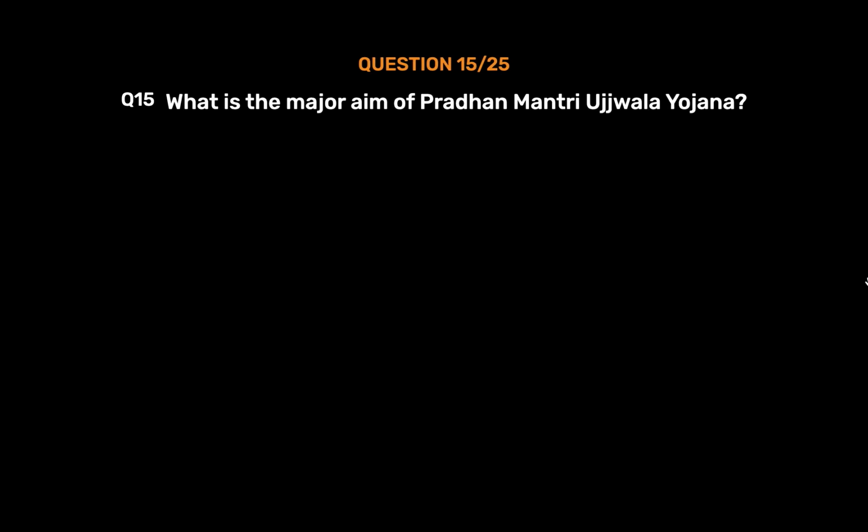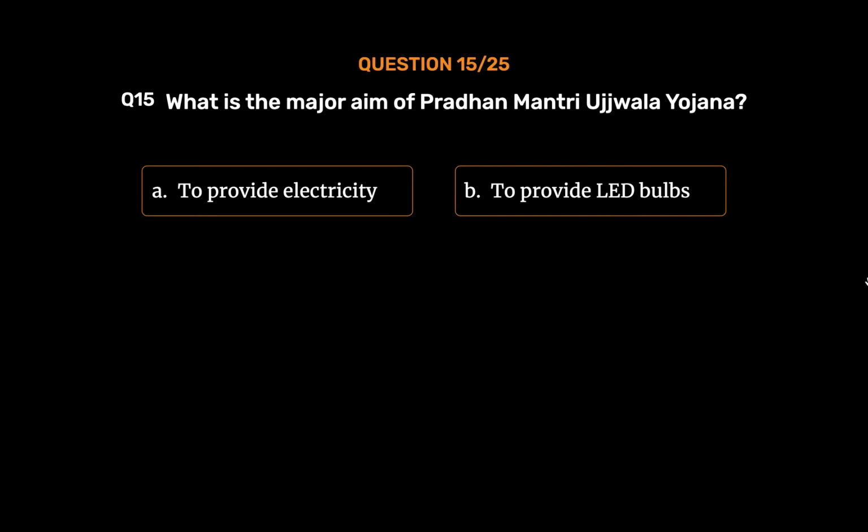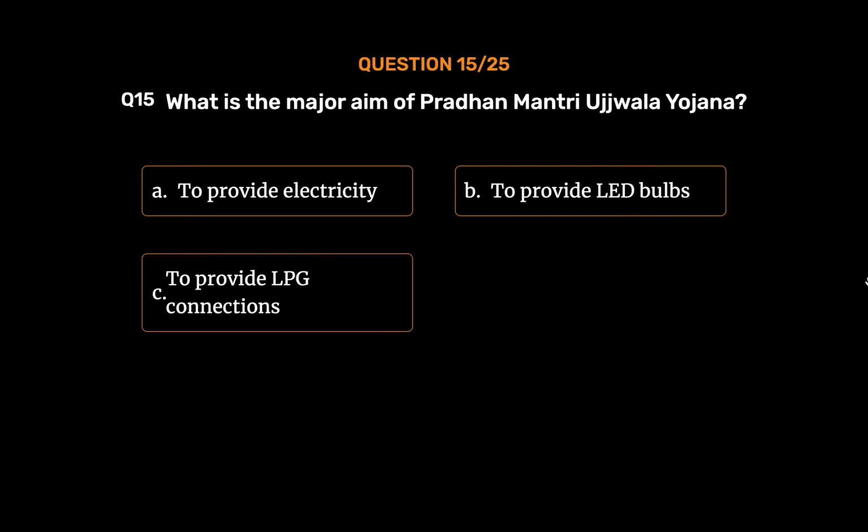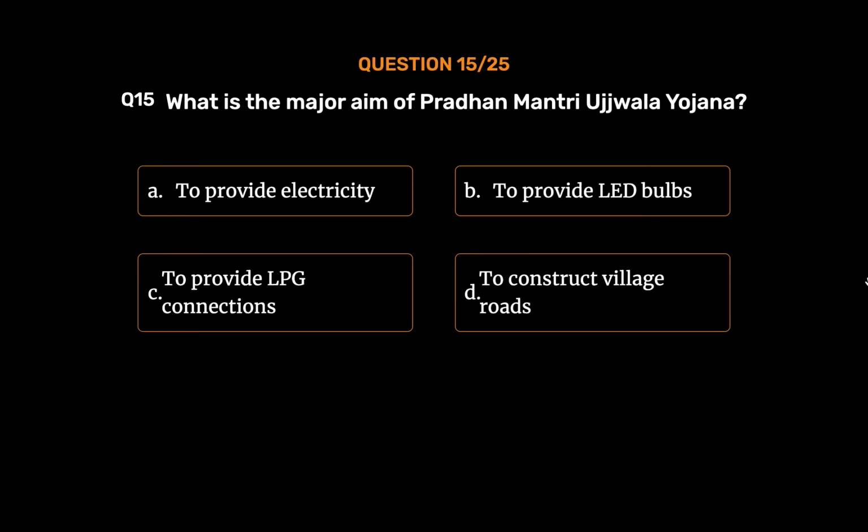Question number 15. What is the major aim of Pradhan Mantri Ujjwala Yojana? Option A. To provide electricity. Option B. To provide LED bulbs. Option C. To provide LPG connections. Option D. To construct village roads. The correct answer is option C.